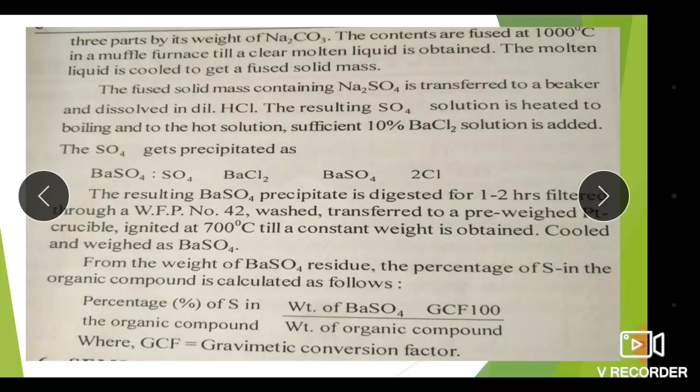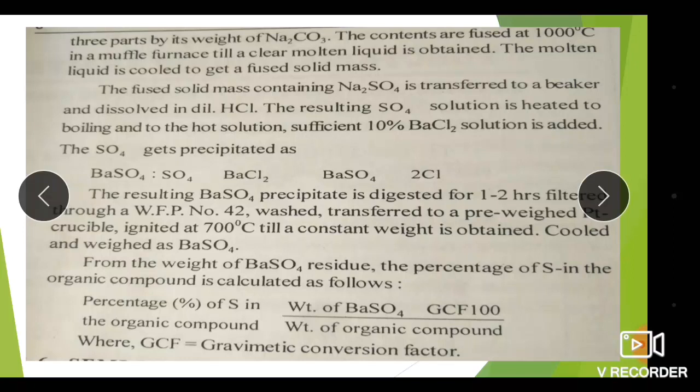This solid mass is fused, and then the fused solid mass containing Na2SO4 is transferred to a beaker and dissolved in HCl. Then the resulting SO4 solution is heated to boiling, and to the hot solution sufficient 10% BaCl2 solution is added, and the SO4 gets precipitated as BaSO4. So what is the reaction? SO4 plus BaCl2 gives BaSO4 plus 2Cl.